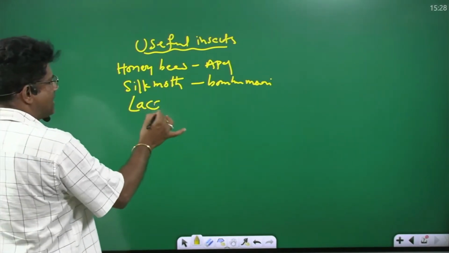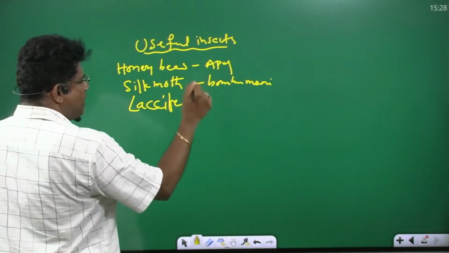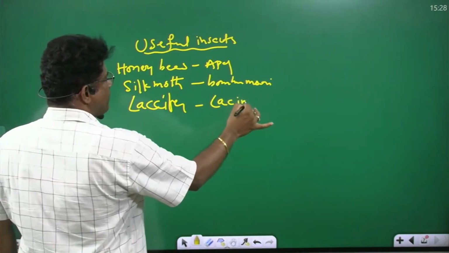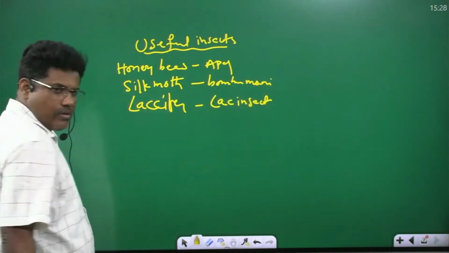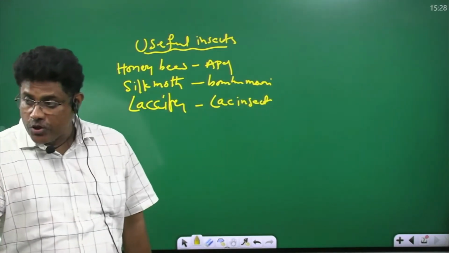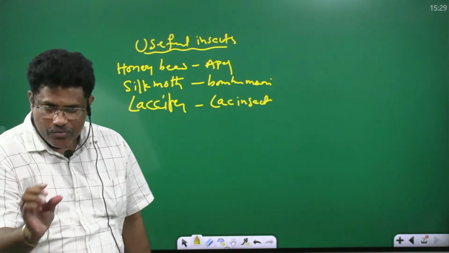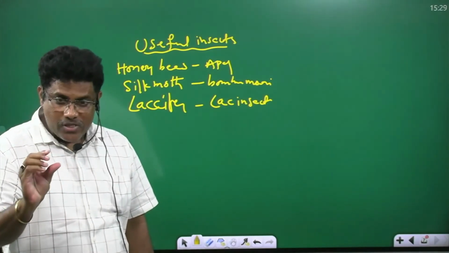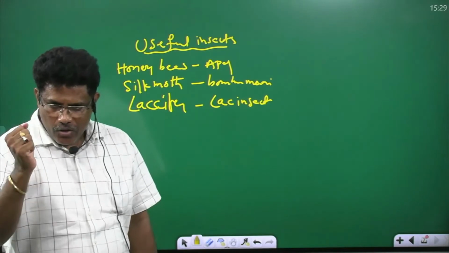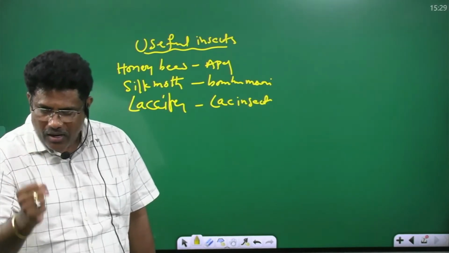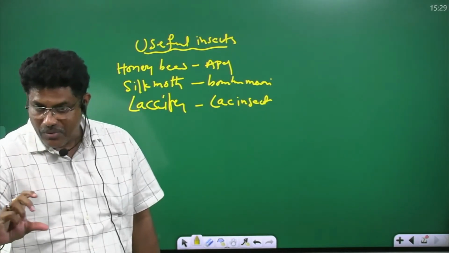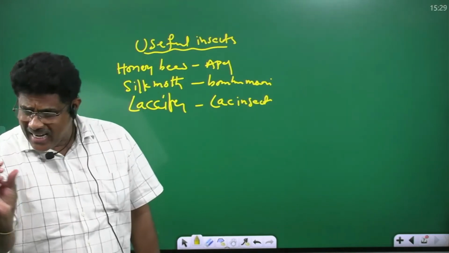Laccifer means lac insect. The Laccifer, which you prepare what? Gums. You know, in a postal department, they use some gums for pasting covers.